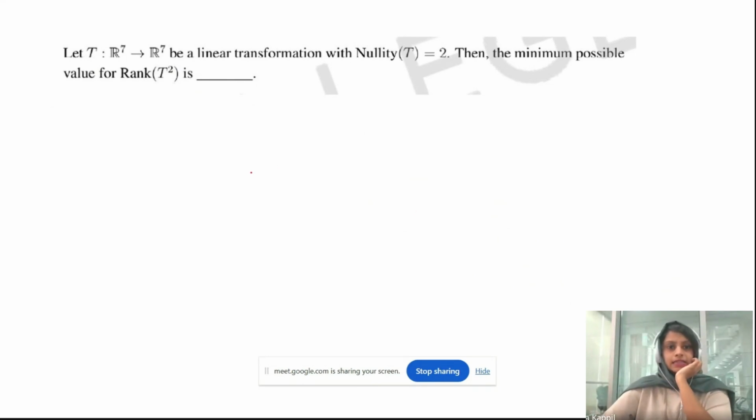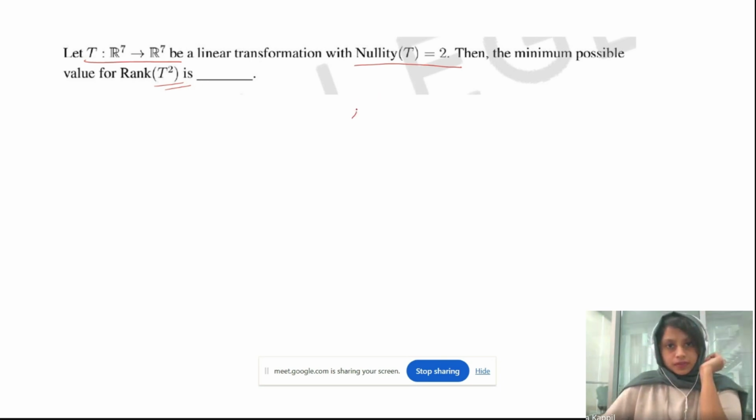Now there is another problem with the linear transformation. Let T from R7 to R7 be a linear transformation with nullity of T equal to 2. Then the minimum possible value of rank of T square. If nullity of T is given, it's easy to find the rank of T, right? Just by using the rank-nullity theorem. But they asked about the rank of T square, not the rank of T. How can we proceed?